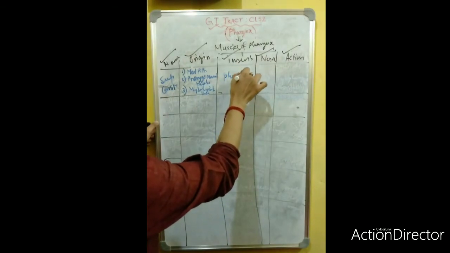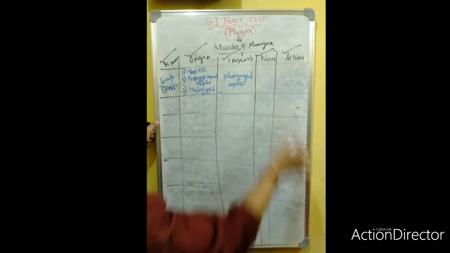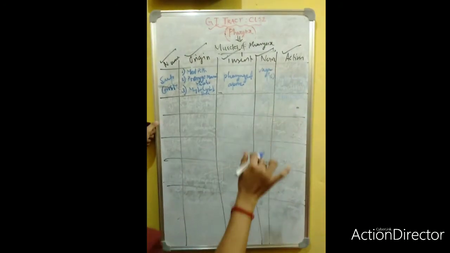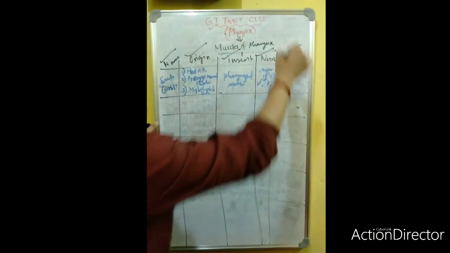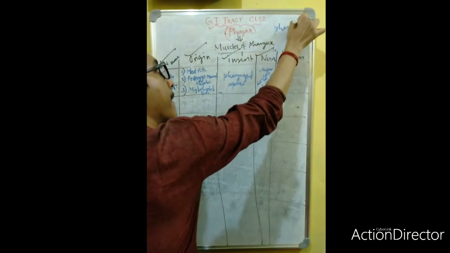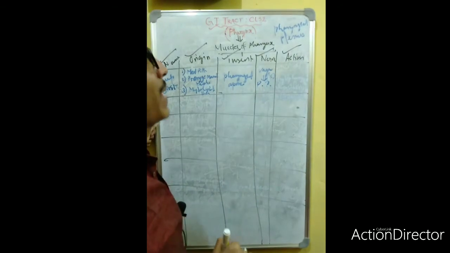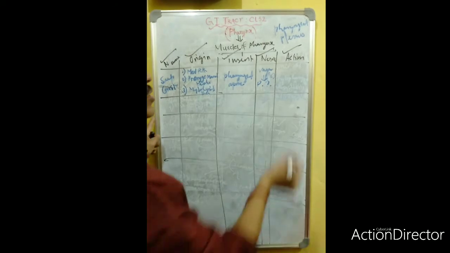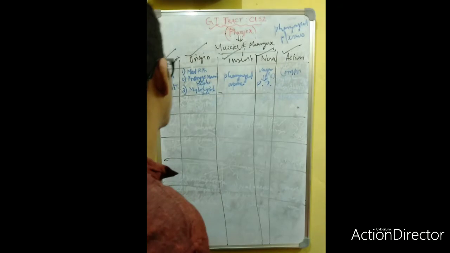Pharyngeal aponeurosis. What is the nerve? Vagus nerve, a cranial nerve, coming via the pharyngeal plexus. What is the function? As the name suggests, constriction of the pharynx during the movement of food particles.